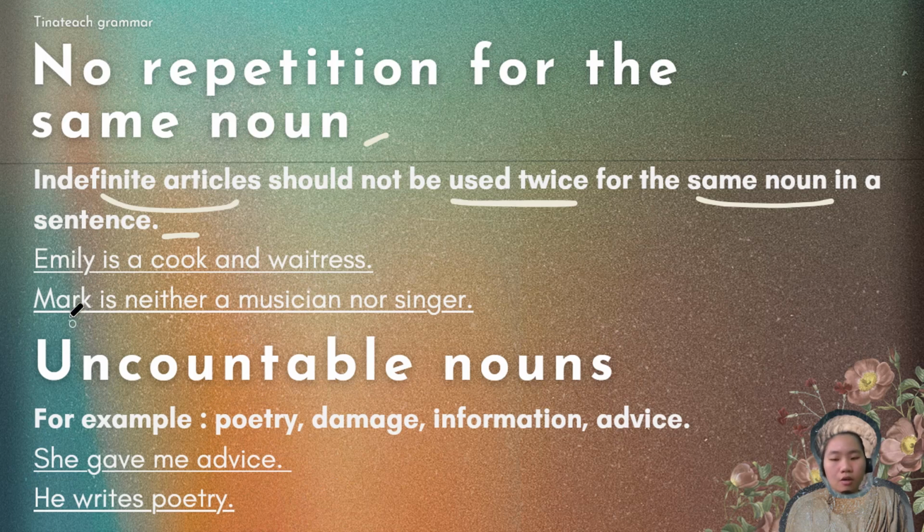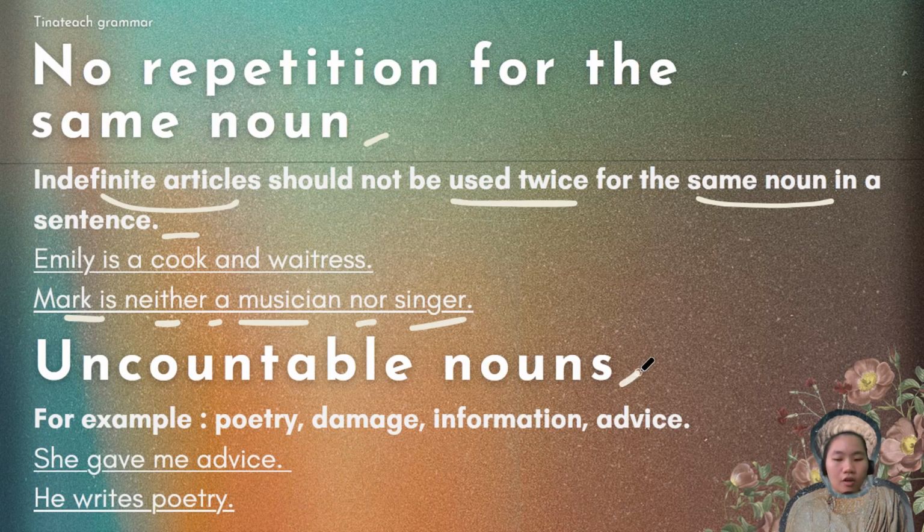Another example is Mark is neither a musician nor singer. The wrong form of this would be Mark is neither a musician nor a singer. As you can see, there's repetition, and that shouldn't be.